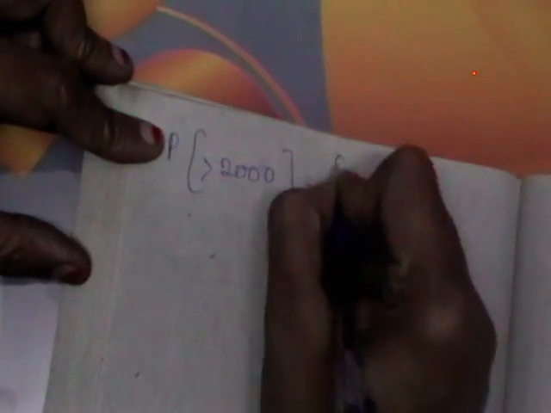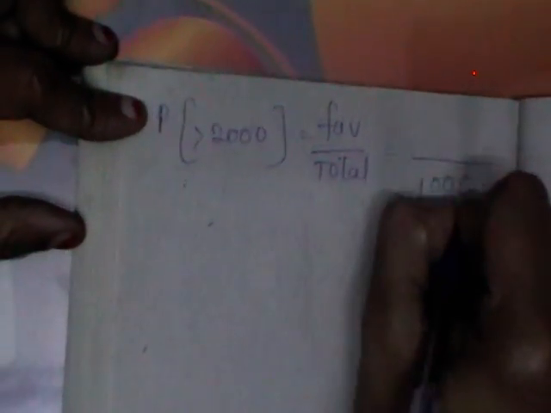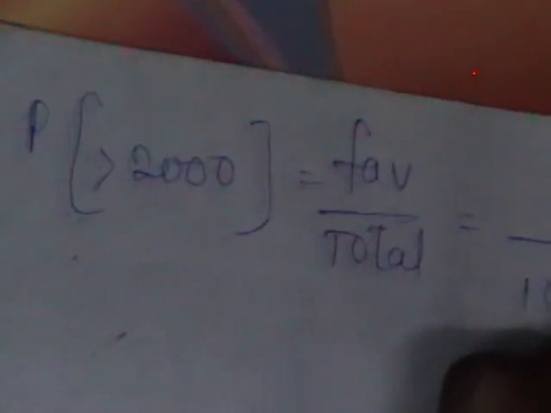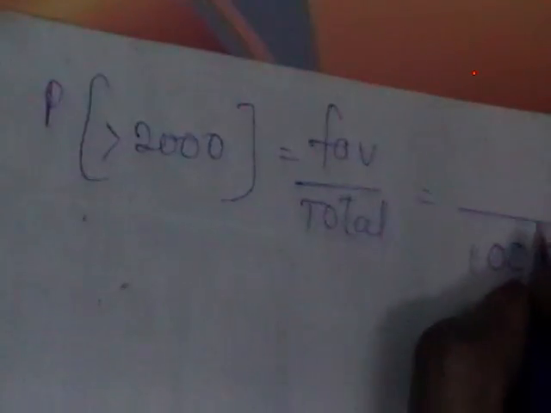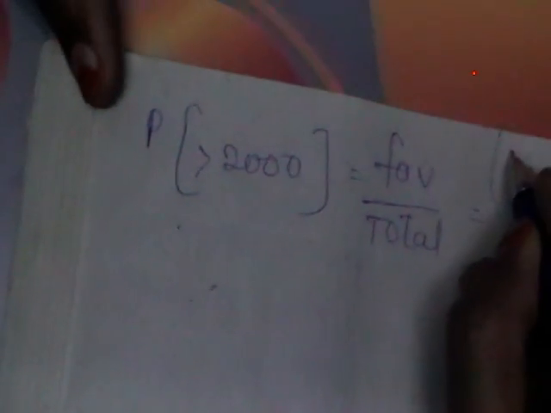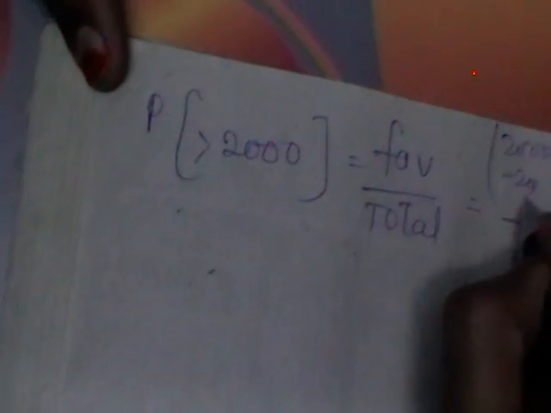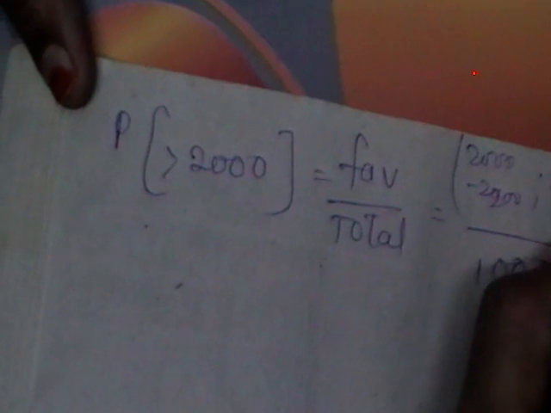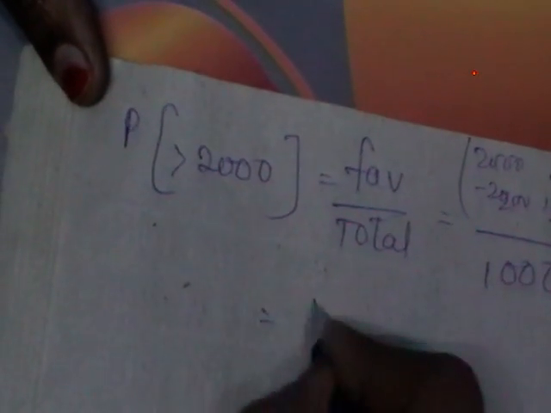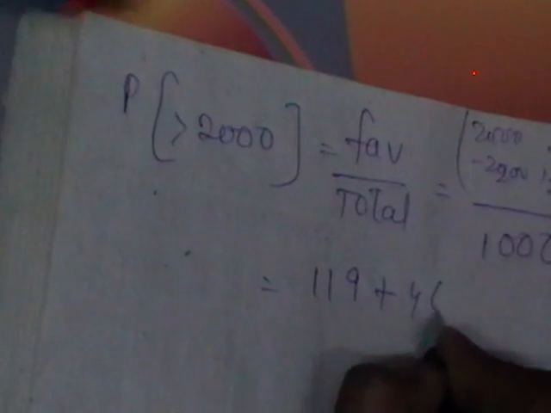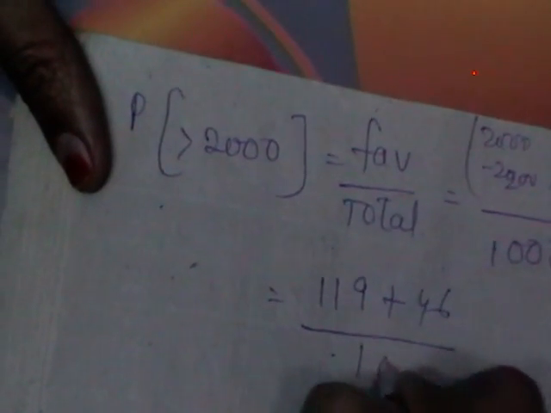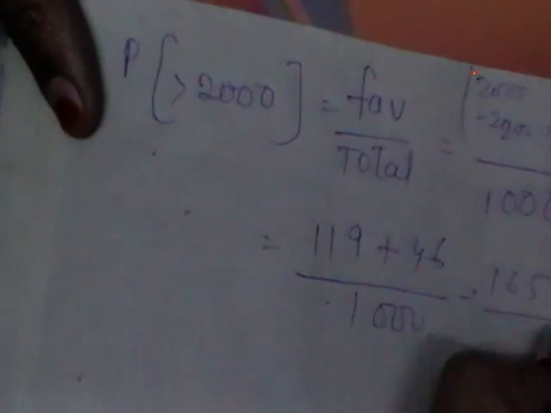Similarly, what is the second bit? What is the probability that the selected one will have a salary of more than 2000? Again, favorable by total number of cases. What are the total families again? 1000. So more than 2000 means it may be in the range 2000 to 2200 and 2200 to 2400, which is nothing but 119 plus 46 by 1000, which is nothing but 165 by 1000.